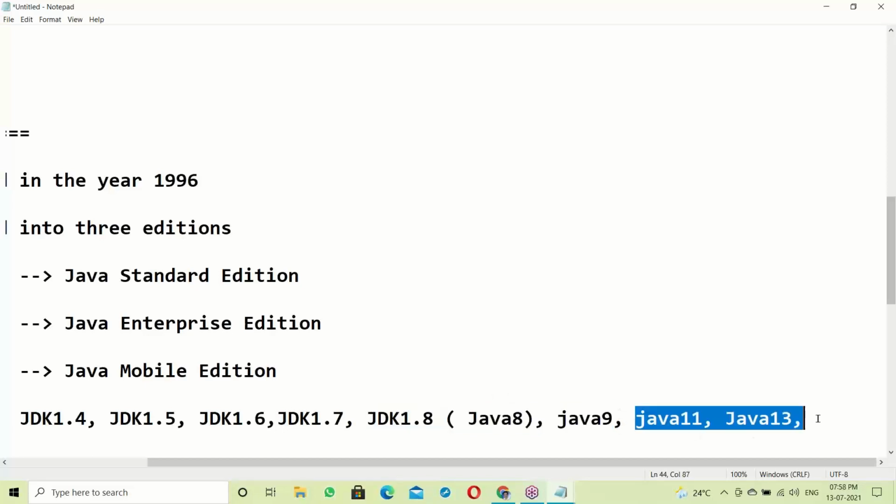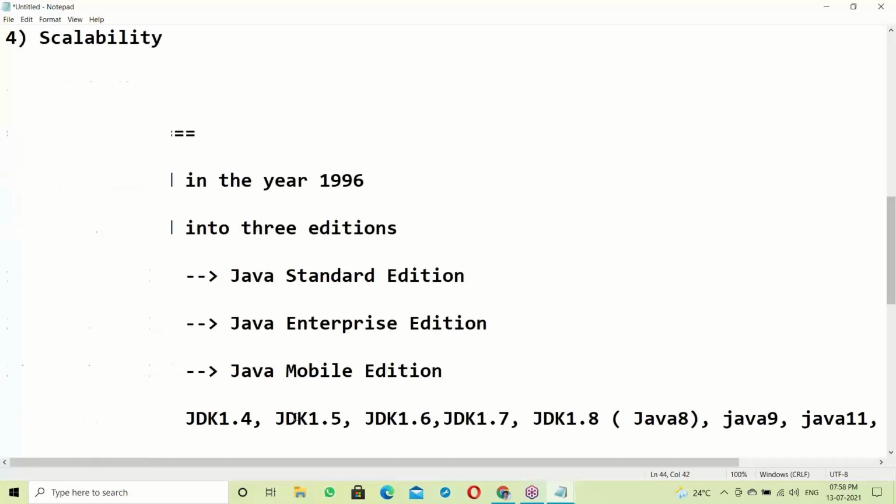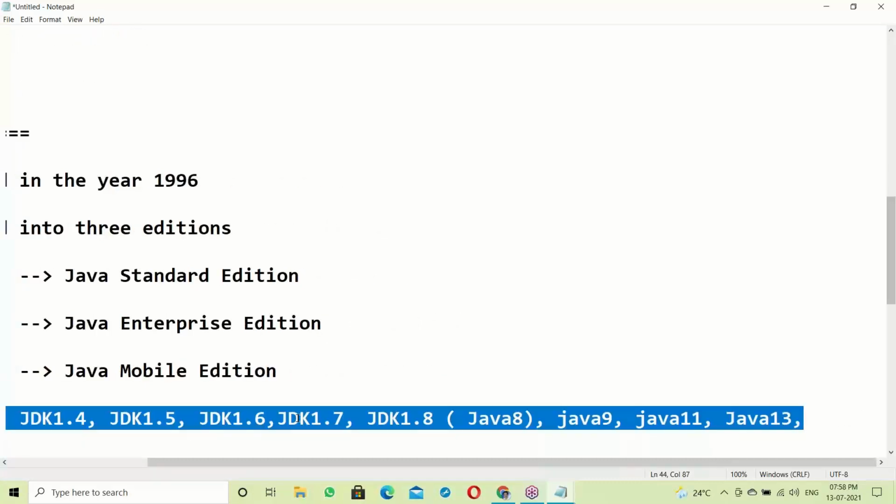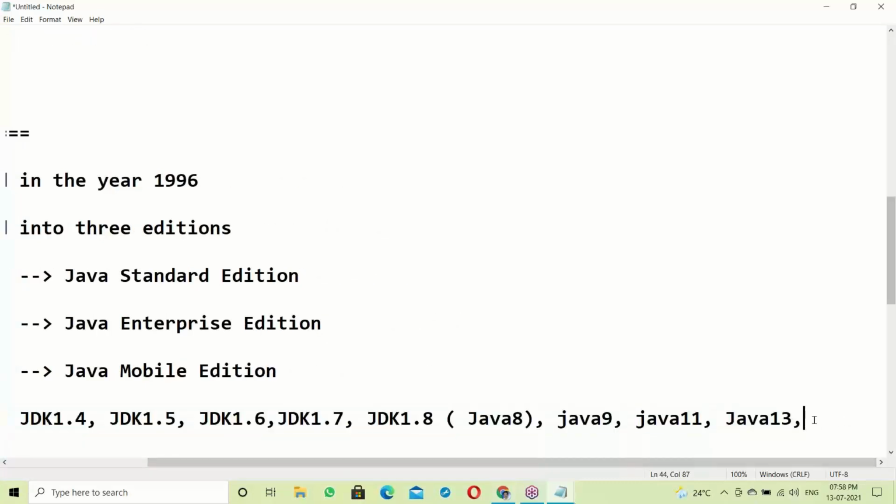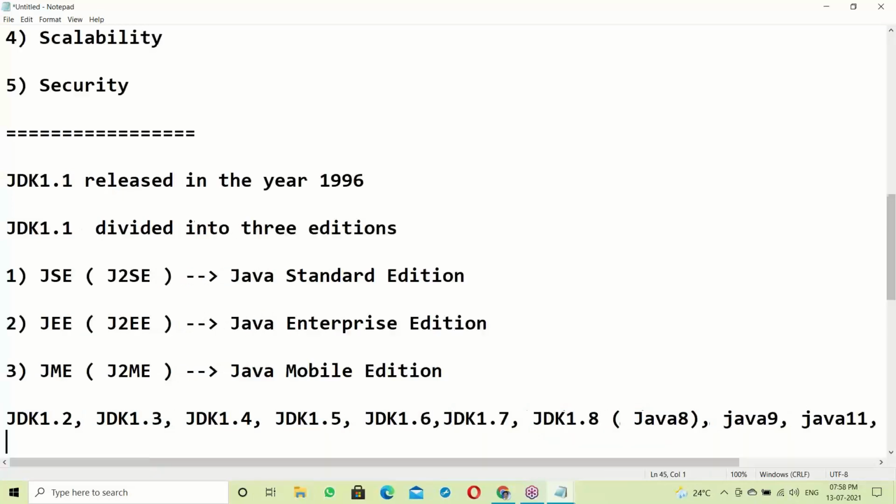Java 11 and Java 13 are still stabilizing, still being updated here. In our syllabus we'll discuss up to 13: 8 features, 9 features, 11 features, and 13 features. Up to Java 13 features I'll explain.